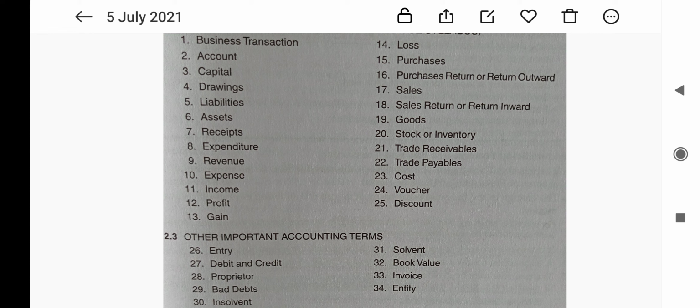Then the next one is entity. An entity refers to an economic unit which is engaged in performing economic activities. For example, Tata Motors, Hero Industries, etc.